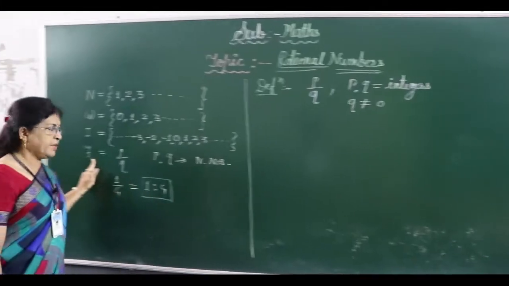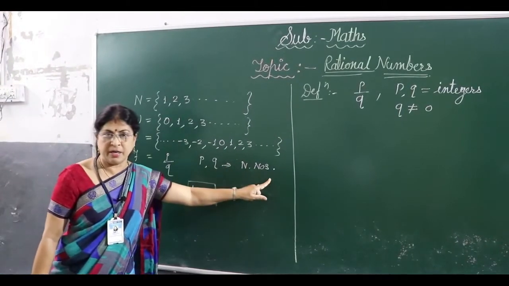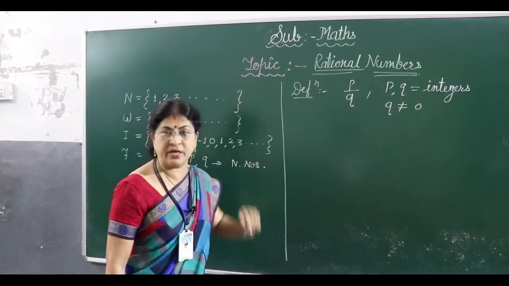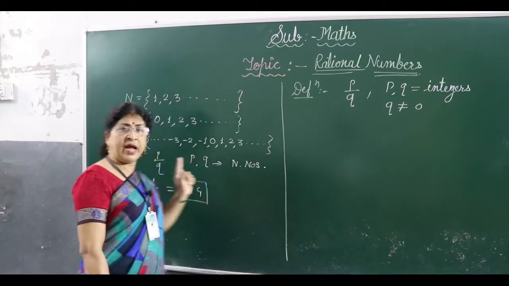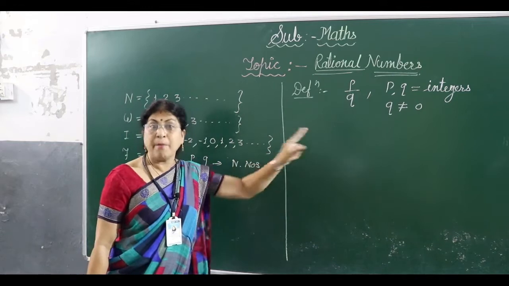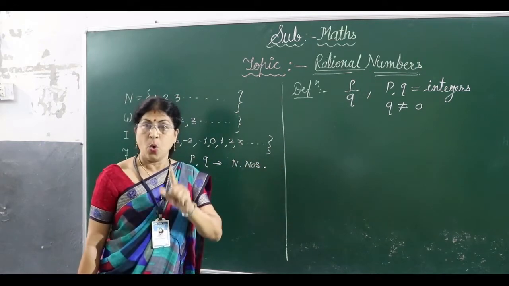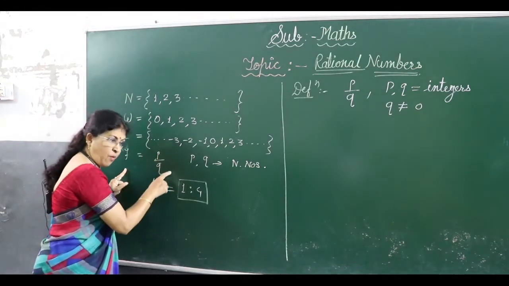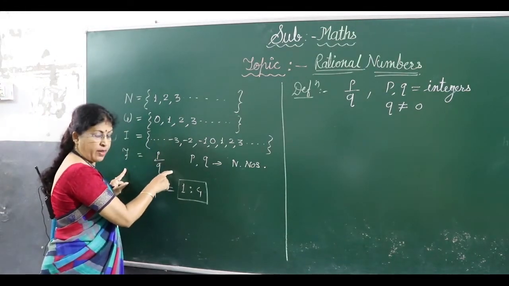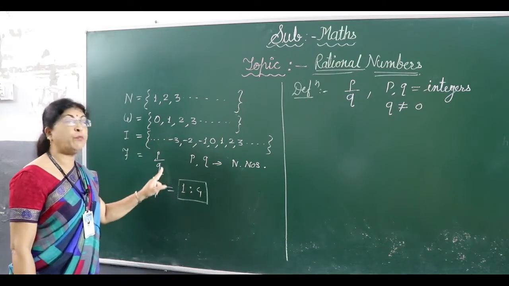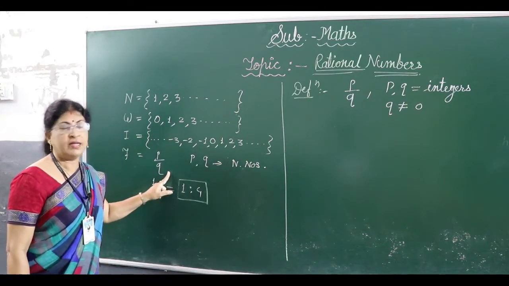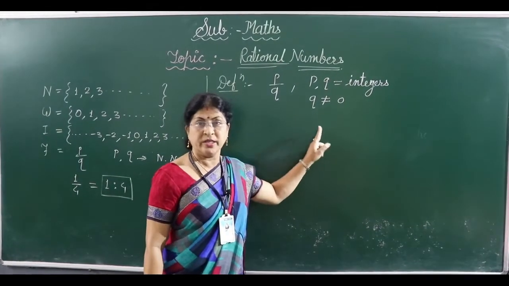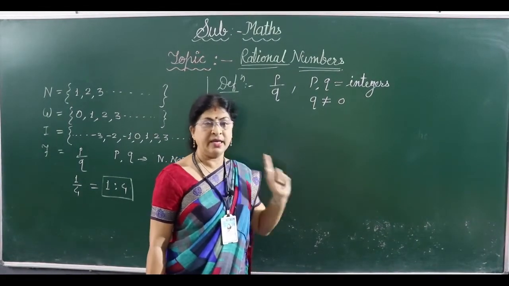In fraction, P and Q are natural numbers. Now you will think, what is the difference between fraction and rational number? You will think that fractions are same as rational numbers, but no, there is a difference. What difference? In fraction, this ratio form, there we write only positive natural numbers. And in rational number, it can be negative also. This is the main difference of fraction and rational numbers.